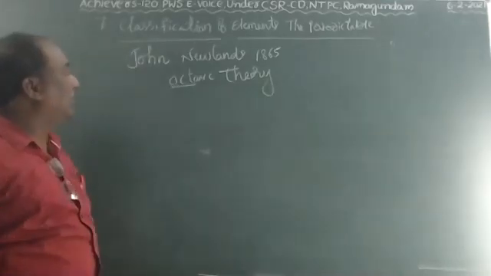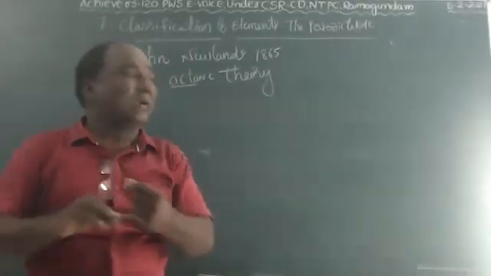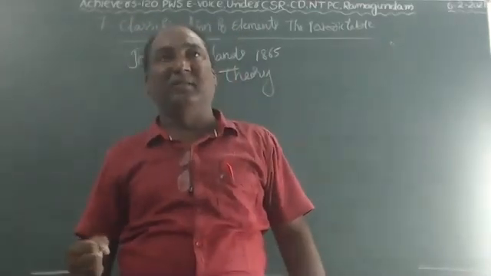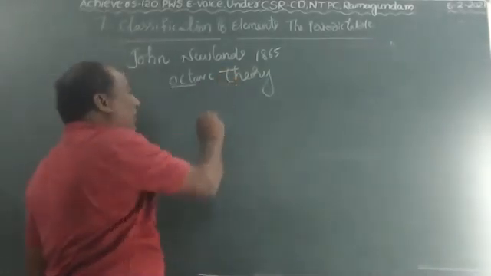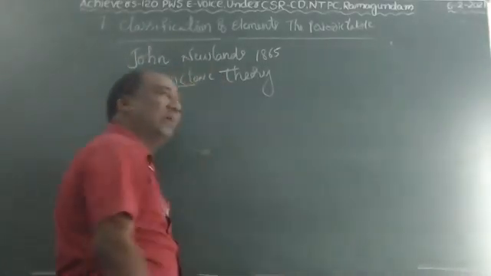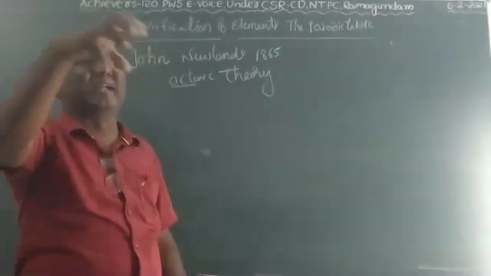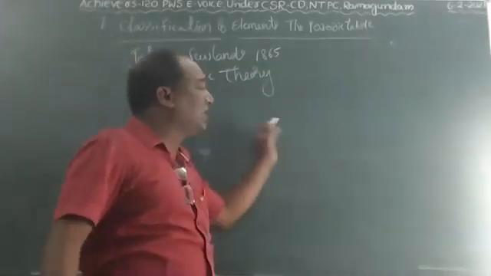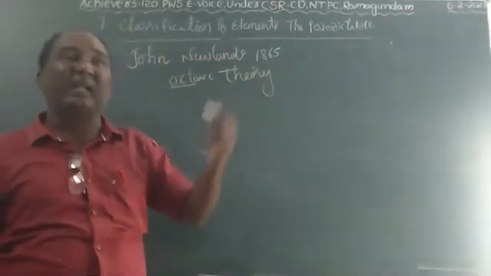John A.R. Newlands arranged the elements in systematic order of their atomic weight. In that, the first element's properties resemble the eighth element's properties. This theory is called Newlands' octave theory. When Newlands was arranging the elements in systematic order, he left out the inert gas elements. Except for the inert gases, all the elements are written in systematic order.